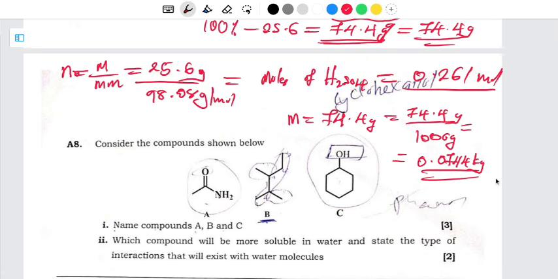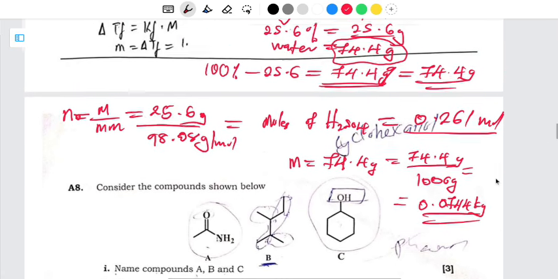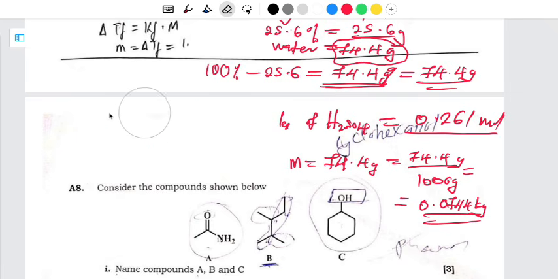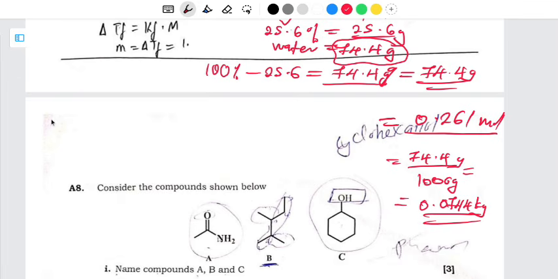Okay. So to calculate the molality, remember that the molality that we are calculating is the molality for L, not the molarity for R. They are two different. The one for L is the one that deals with kilograms, then the one for R is the one that deals with osmoles. So we are calculating the molality.